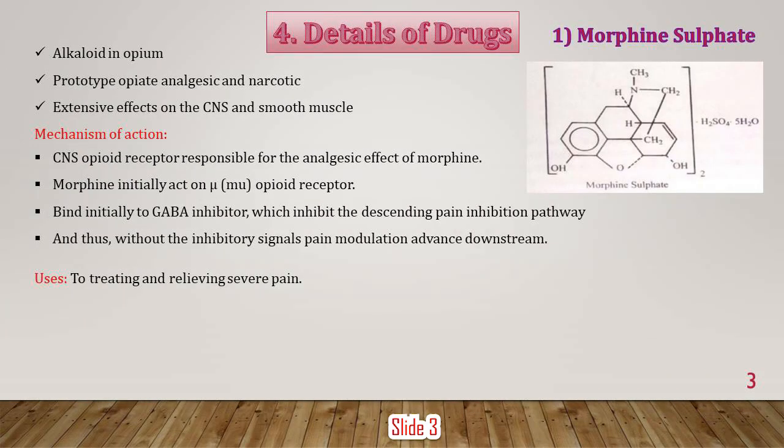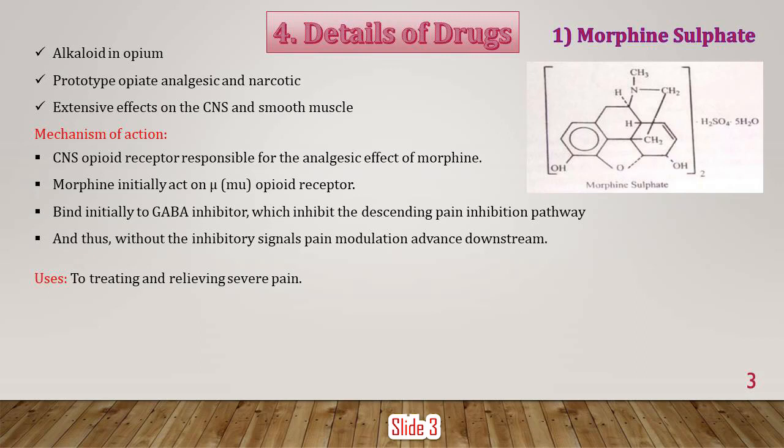In the details of the drugs, a very important drug is morphine sulfate. Morphine sulfate is an alkaloid in opium and a prototype opiate analgesic and a narcotic. It also has extensive effects on the CNS and the smooth muscle. So what exactly is the mechanism of action? Definitely we learned it is dependent on the CNS. So it works directly on the CNS, that is the CNS opioid receptor.